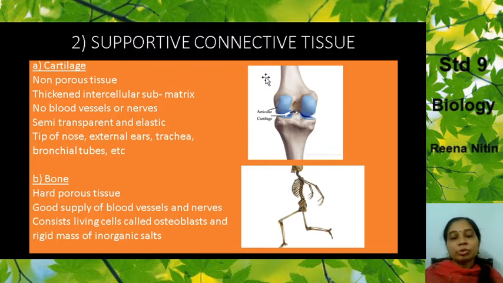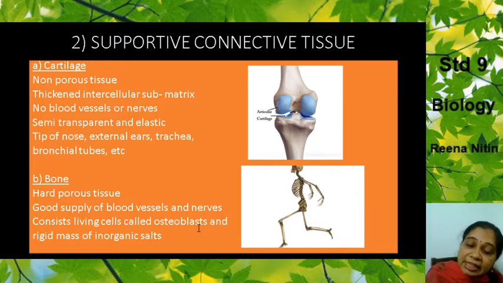Now we come to the second type, the bones, which you have studied in your lower classes. You know what bones are, right? They are hard, porous tissue with a good supply of blood vessels and nerves. They consist of living cells. Till now you have not studied that, but you thought your bones are dead. No, there are living cells inside that are known as osteoblasts, and a rigid mass of inorganic salts.